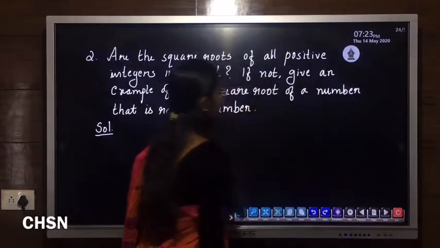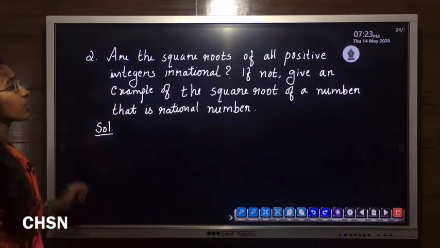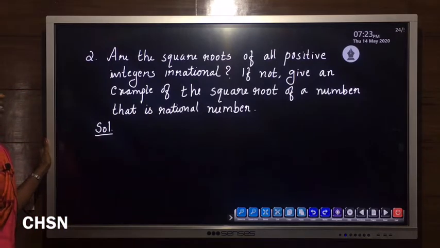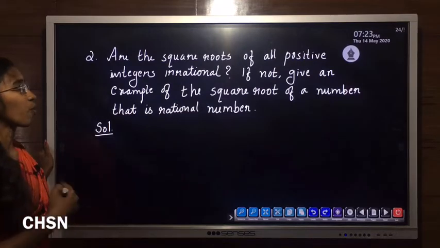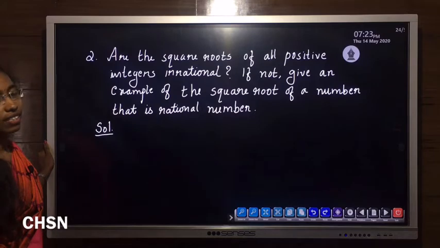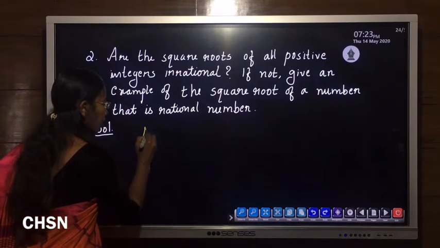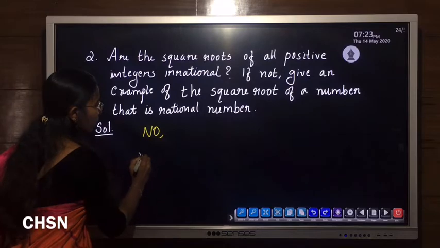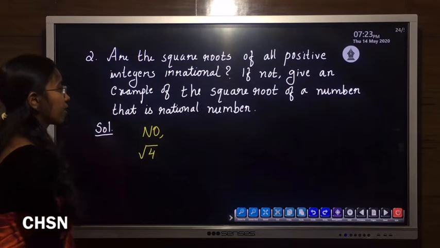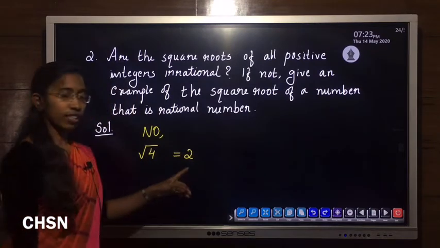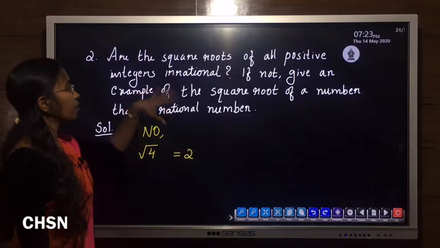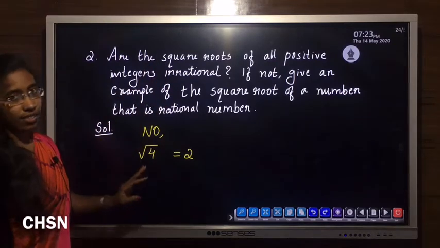So our next question, second question: are the square roots of all positive integers irrational? If not, give an example of the square root of a number that is a rational number. That statement is false, the answer is no. Because this is the square root form, but the value of root 4 is 2, which is not an irrational number. So the answer is no.